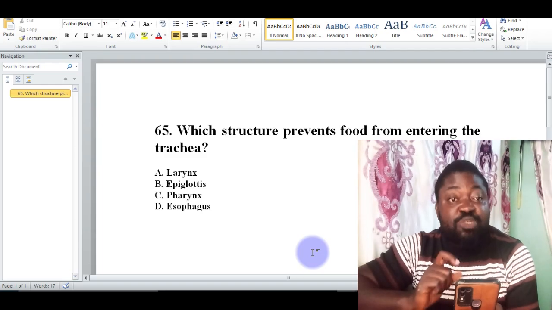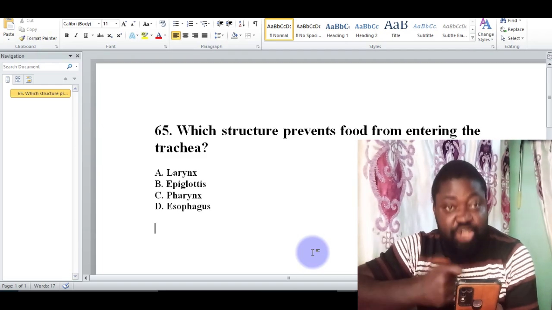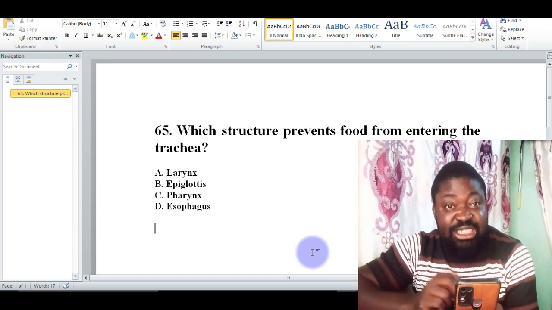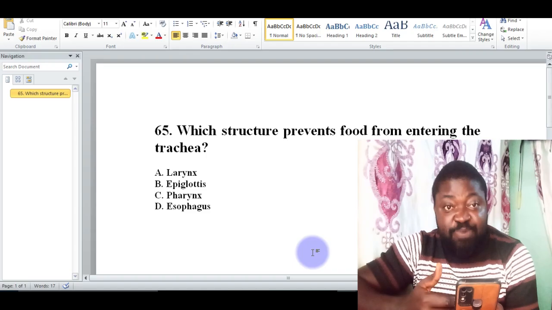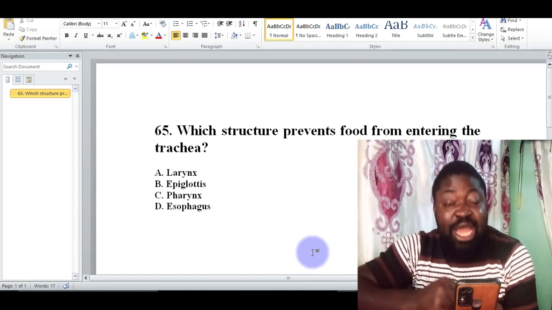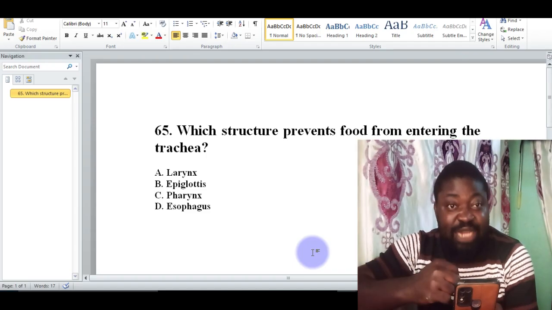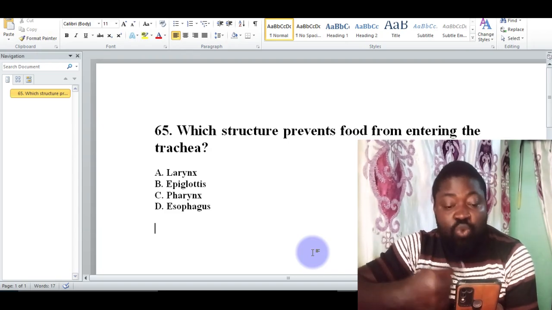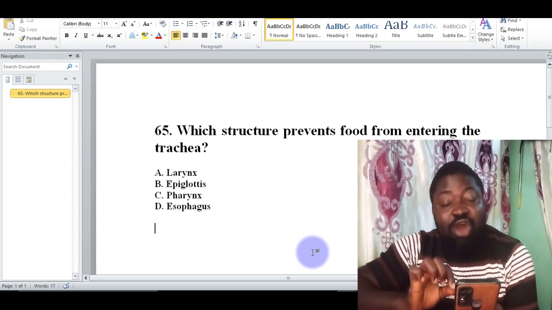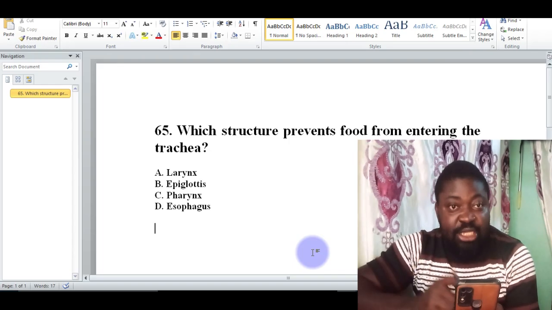That is what is responsible for preventing food from entering the trachea, because if food goes that route, you might choke. The epiglottis helps to close the trachea during swallowing, preventing choking. If it is not closed, food might enter that path and cause you to choke, which is not good. So that is the role of the epiglottis, which is B, the correct option.